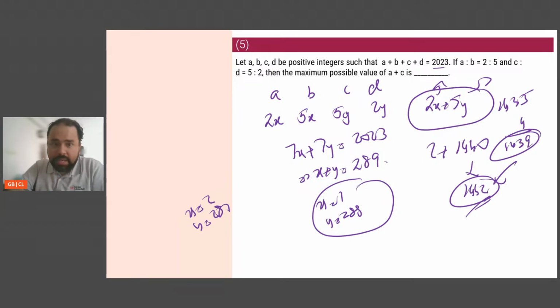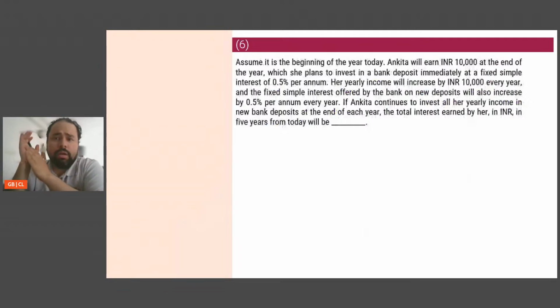I'm maintaining my pace. Okay. Assume it's the beginning of the year today. Ankita will earn 10,000 at the end of the year, which she plans to invest in a bank deposit immediately at a simple interest of 0.5%. Ankita will earn 10,000 at the end of the year. Okay, this is important. She doesn't get it today. Her yearly income will increase by 10,000 every year, and the fixed simple interest offered by the bank on new deposit will also increase by 0.5.